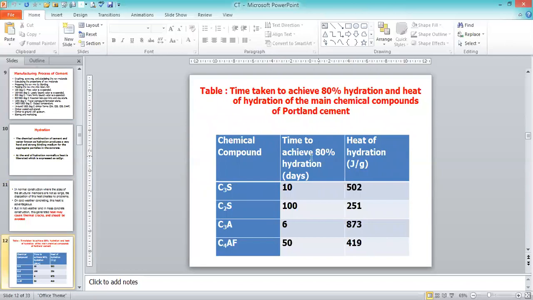The time to achieve 80% of the hydration is 10 days here for C3S; 100 days we are going to take for C2S; 6 days for C3A; and C4AF is going to be 50 days. Based on that, the heat of hydration in joules per gram is highest for C3A, and after that the high heat of hydration values are 502, 419 and 251.